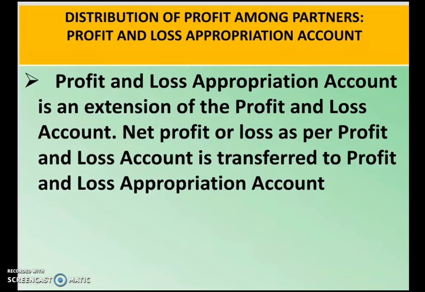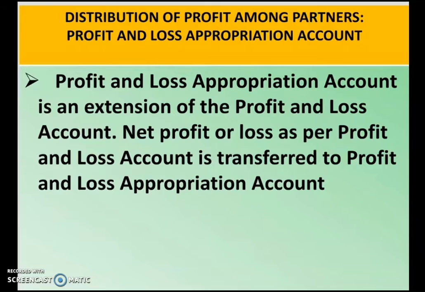So in our +1 classes we have studied preparation of final account. We know that there are three things which we prepare in final account. They are trading account, profit and loss account, and balance sheet. So in partnership account we will have to prepare an account for profit and loss appropriation, in which we distribute the profit among the partners.